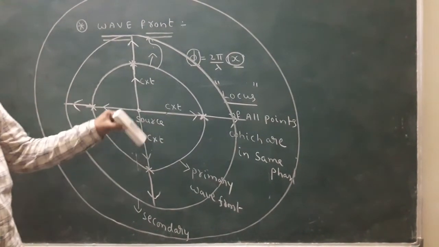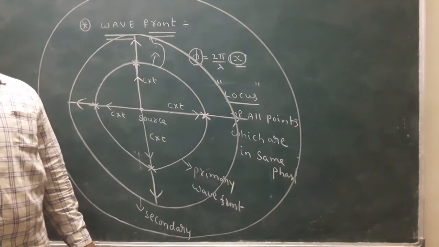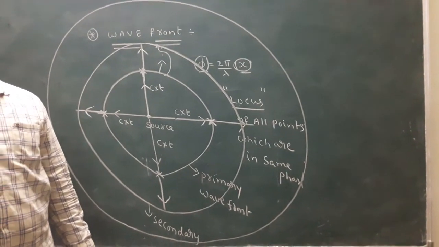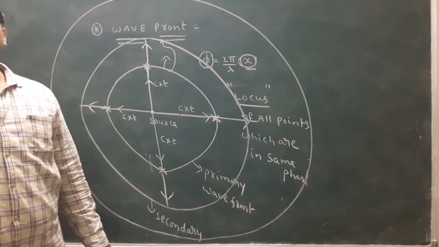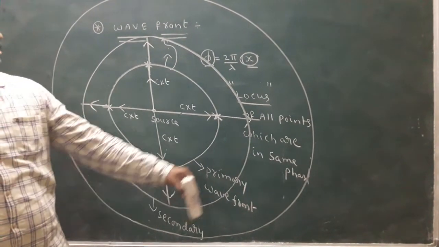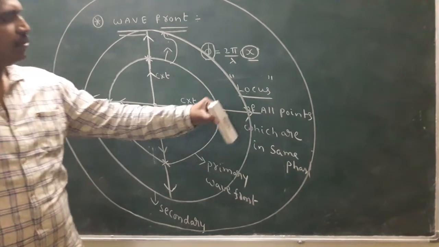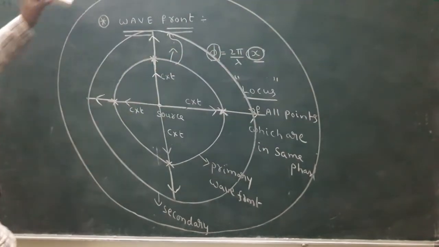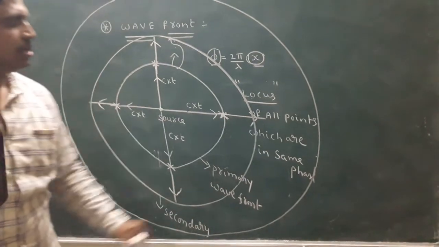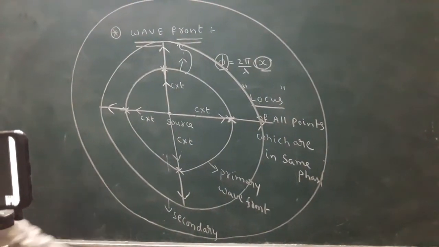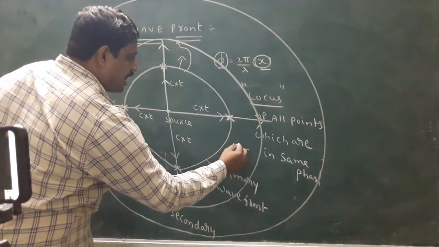Each point on the wavefront acts as a source and emits light. That's why another wavefront is formed. These wavefronts move in the forward direction and never return back.